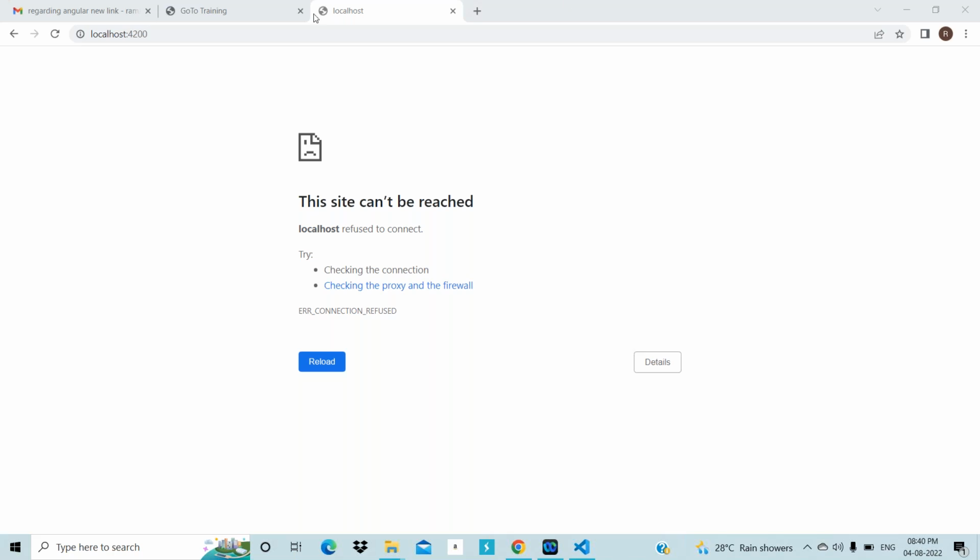Yesterday, if you typed localhost 4200 here, it immediately displayed an Angular application, right? Respond, everybody. But now Ram is trying to type localhost 4200 and it is telling that this site can't be reached. Why is it telling like this?